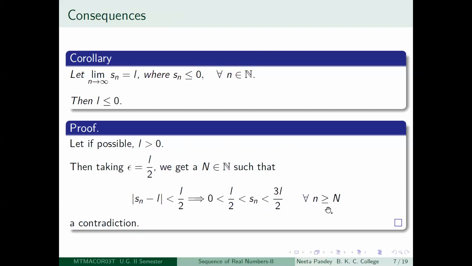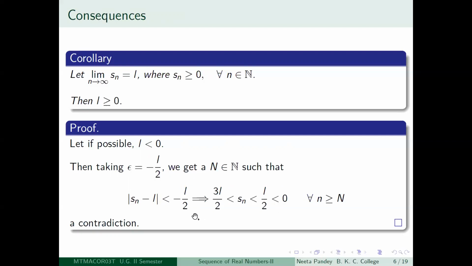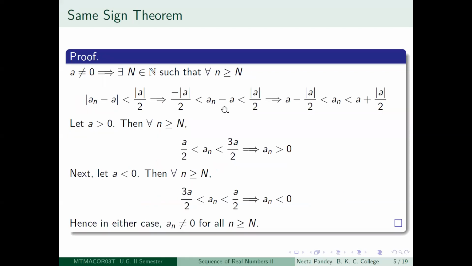So for all little n greater than or equal to capital N, you have modulus of Sn minus L is less than minus L by 2. This is your epsilon. So again, as you did in the previous case, you just expand it.